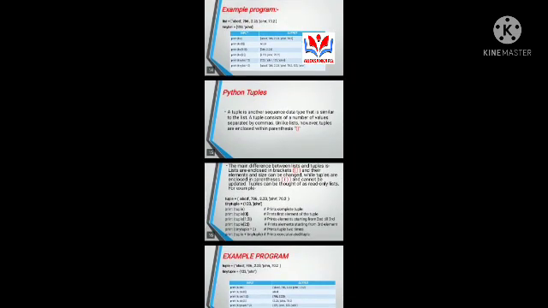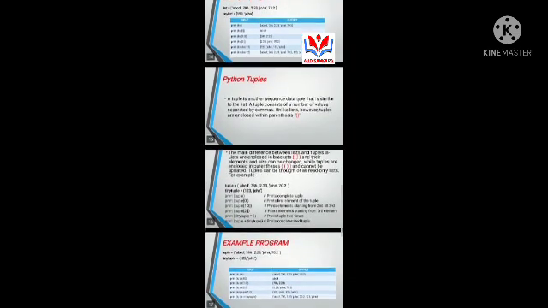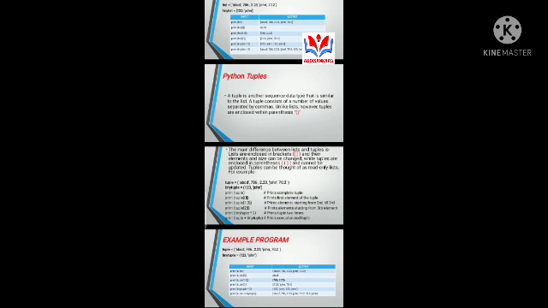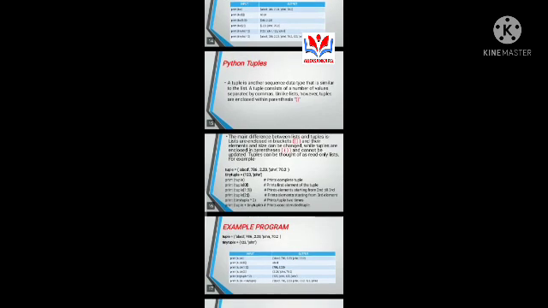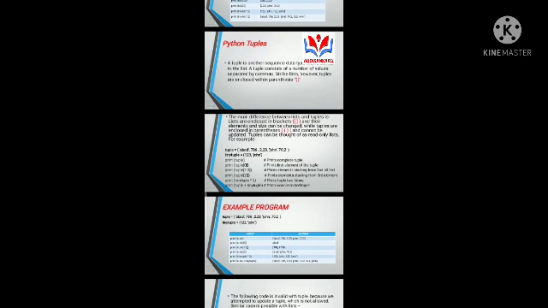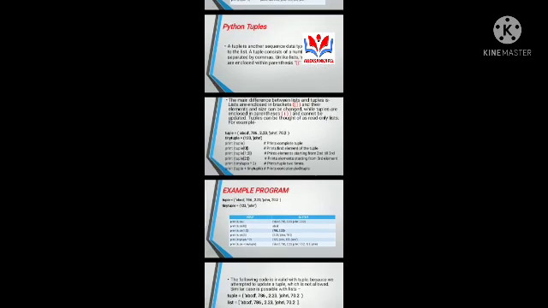And now, what are Python tuples? A tuple is another sequence data type that is similar to the list. A tuple consists of a number of values separated by commas. Unlike lists, however, tuples are enclosed within parentheses. The main difference between lists and tuples is that lists are enclosed in brackets and their elements and size can be changed, while tuples are enclosed in parentheses and cannot be updated. Tuples can be thought of as read-only lists.